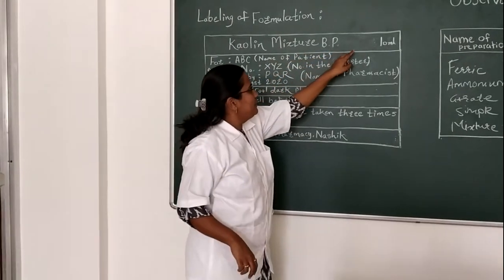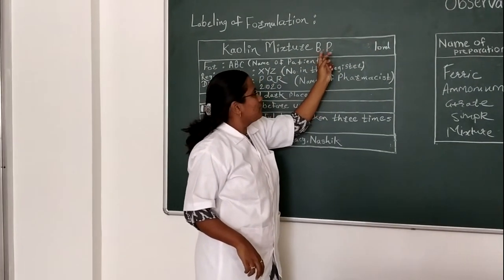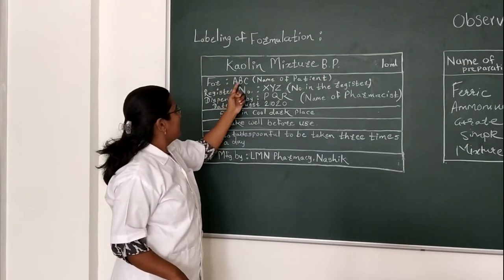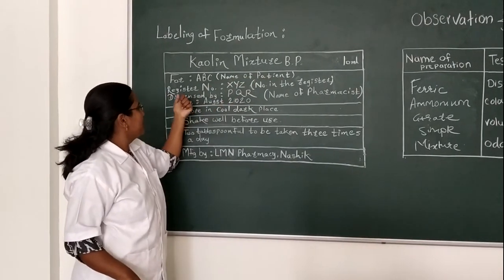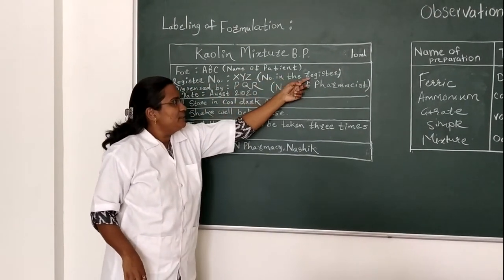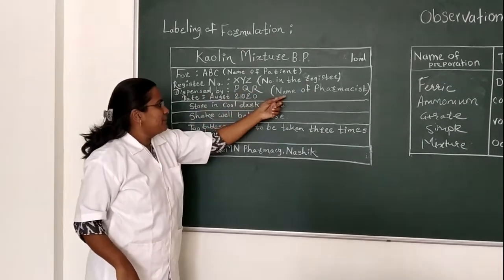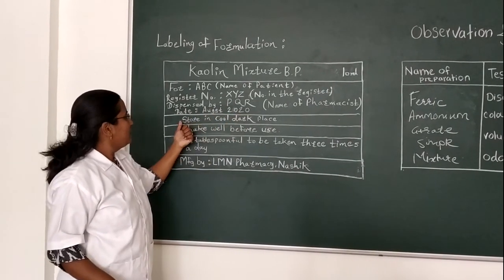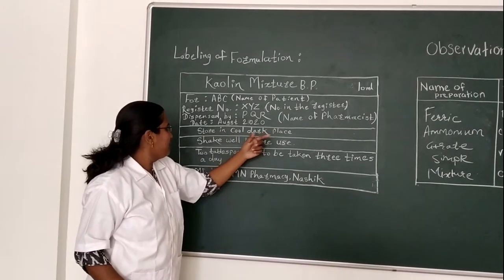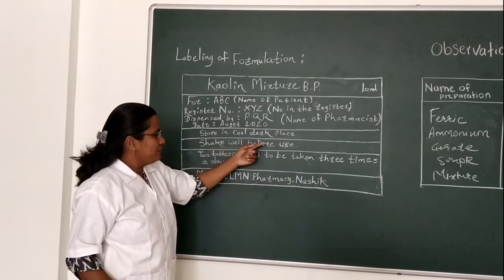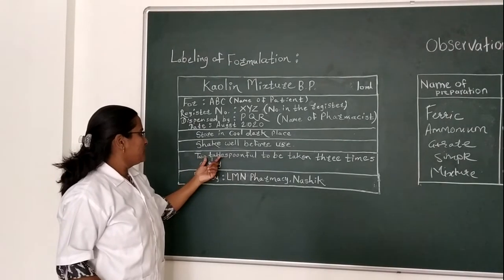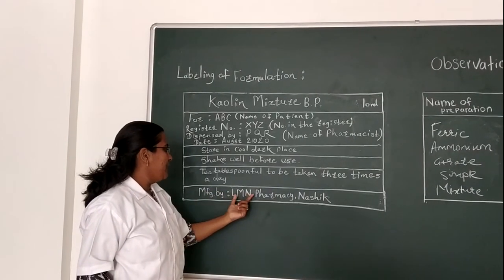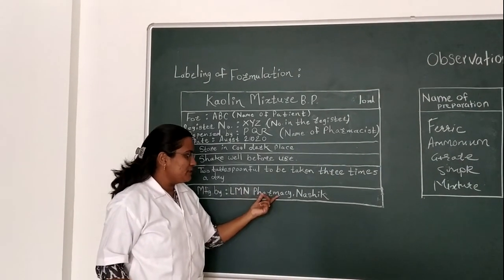Kaolin Mixture BP, volume 10 ml. BP stands for British Pharmacopoeia, meaning this formulation is taken from that official compendium. For ABC: the name of the patient is written here. Register number XYZ: the number in the register. Dispensed by PQR: here we can write the name of the pharmacist, and manufacturing date August 2020. Storage condition: store in a cool and dark place. The directions: shake well before use, and one more direction for use, 2 tablespoonfuls to be taken 3 times a day. Manufactured by Element Pharmacy: here we can write the name of the industry.